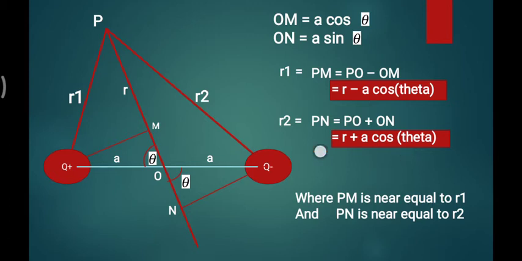Let me clear one thing. r is only the distance PO. PO is the r distance, which is the distance between the midpoint of the dipole and the observation point where we want to find the potential. So r1 is less than r. That's why r minus a cos theta is r1, and r2 is slightly bigger than r, that's why r plus a cos theta.